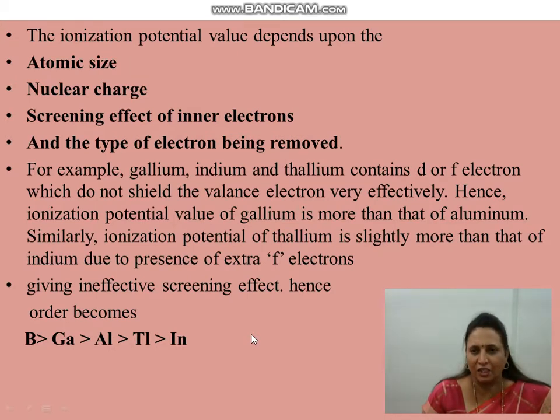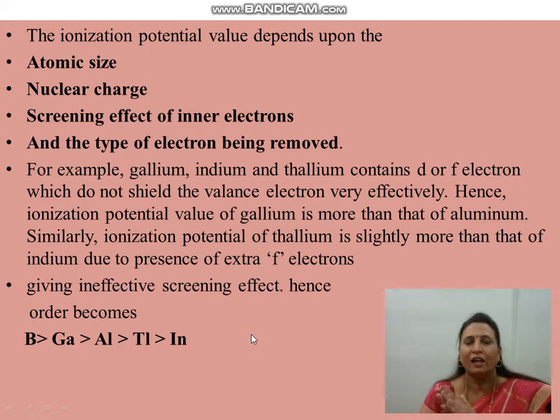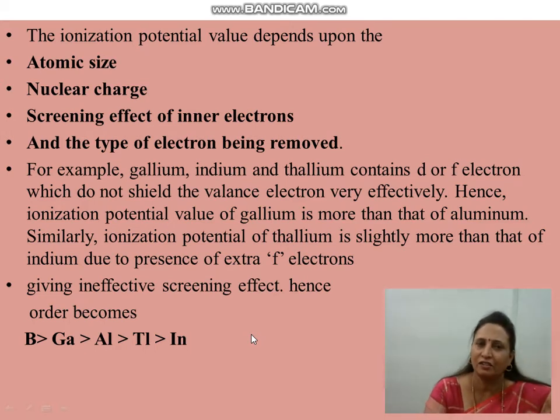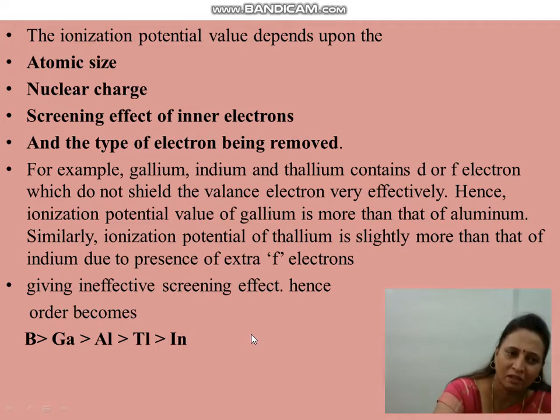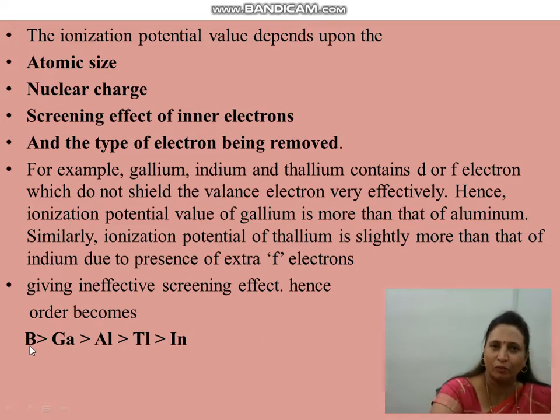Now, if the inner electrons are in d and f orbitals, they are unable to shield the nuclear charge properly. That means the nuclear charge easily reaches the last valence electron, and the last valence electron gets attracted towards the nucleus. It gets tightly bound. So, to remove such an electron, the amount of energy required is more. Hence, the order becomes: boron has more IP value than gallium, and gallium has more IP value than aluminium.